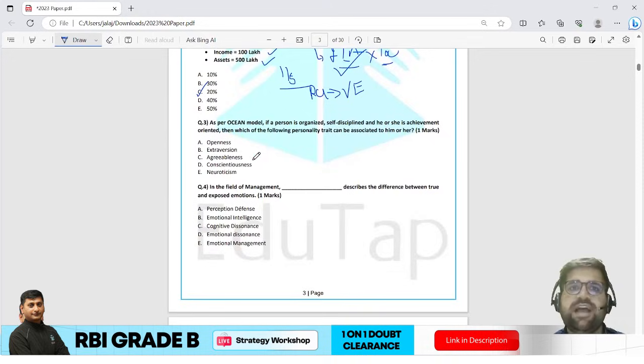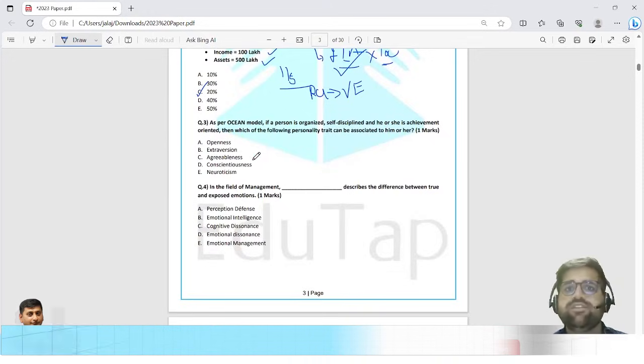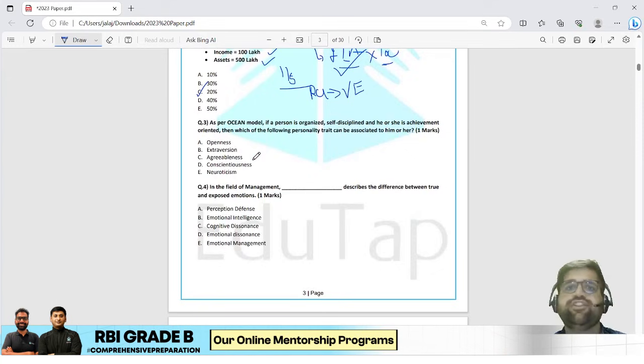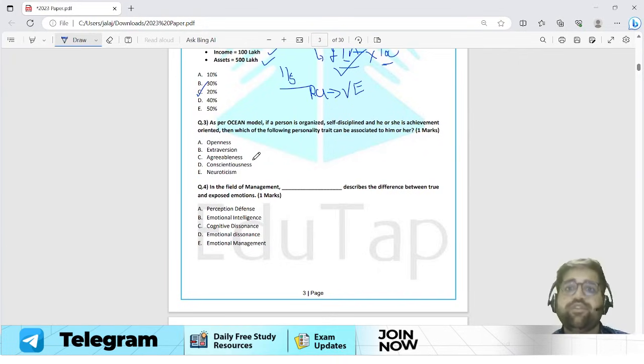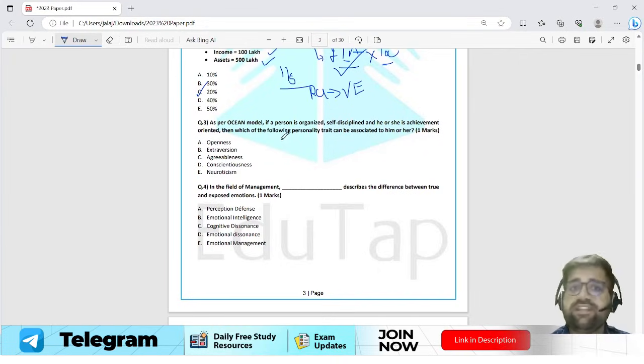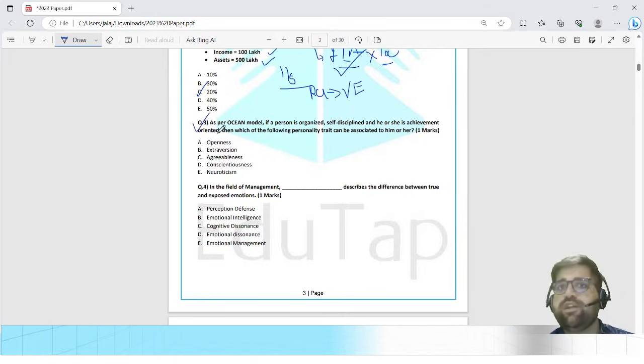Question number 3 says, as per the OCEAN model, if a person is organized, self-disciplined and achievement oriented, then which of the following personality traits can be associated with him or her? Now, to my surprise, this is the 2023 paper.